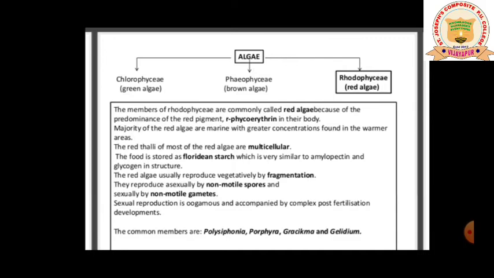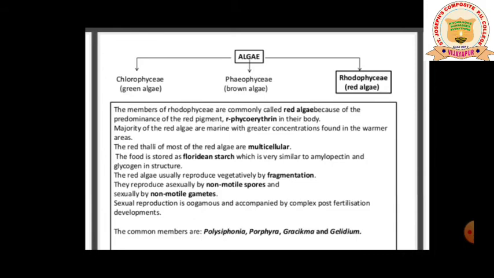They can withstand high temperature areas also. The thallus of most of the red algae is multicellular. So red algae are usually multicellular, and the body shape of the red algae is thallus.